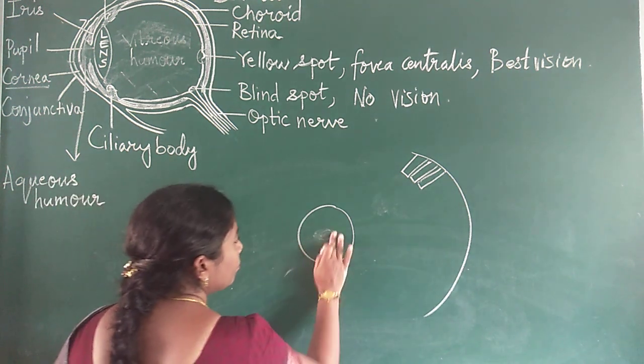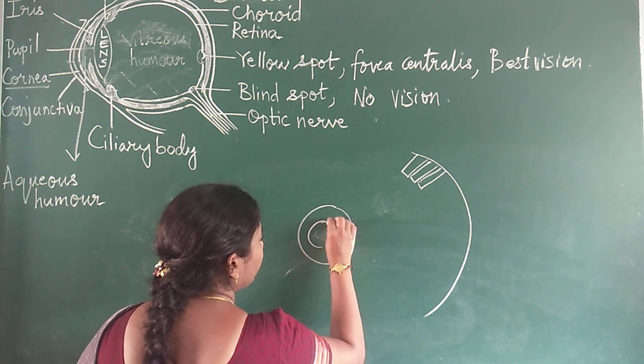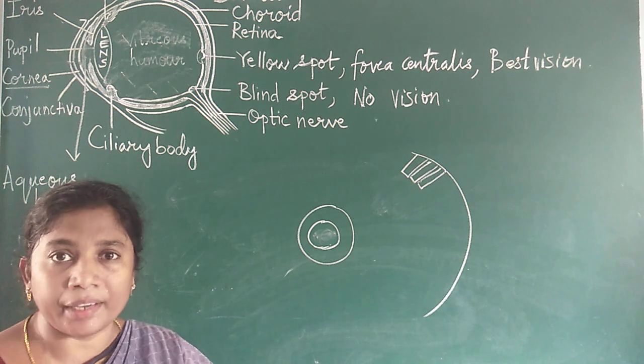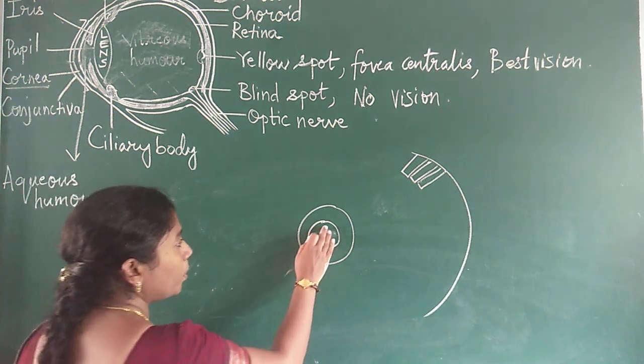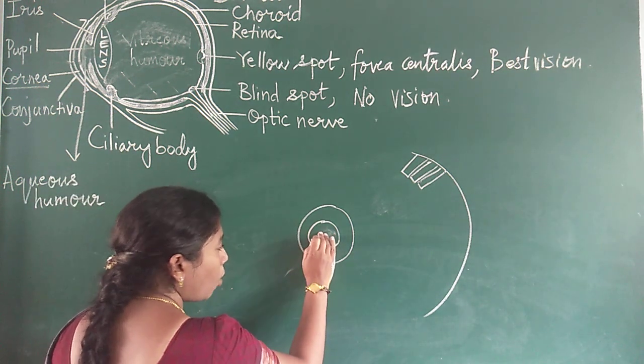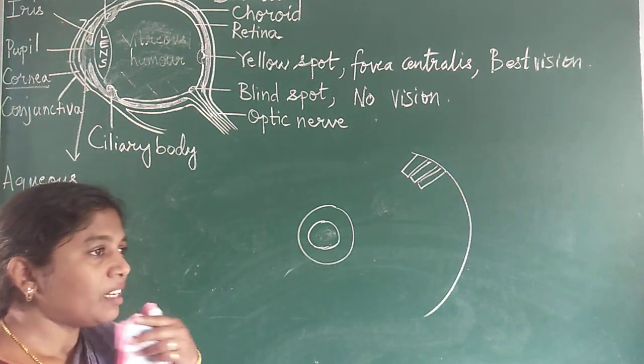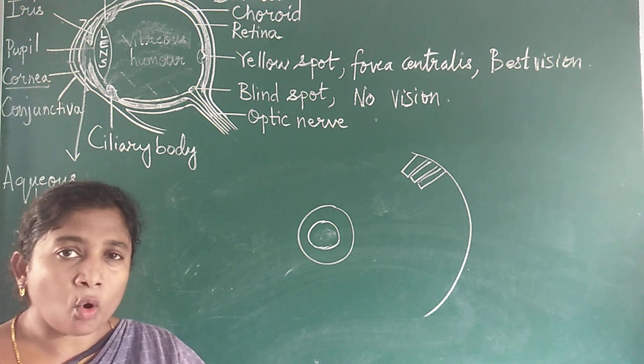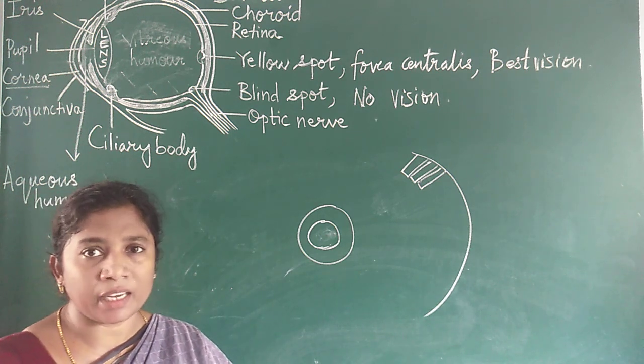Then the size of the pupil starts becoming bigger and bigger. That means the radial muscles will widen and then the size of the pupil becomes bigger. What is the reason? Till now you were in the bright light. Bright light means cones are responsible for bright vision.